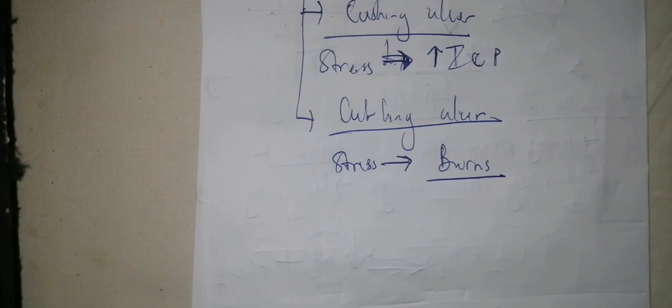You have iatrogenic ulcers from ibuprofen and the like, and steroid-induced ulcers. You have anti-inflammatory induced ulcers. So those are the different ulcers depending on the stress mechanism. Now, after visualizing all these pathophysiologies, we need to move on to the different elements.